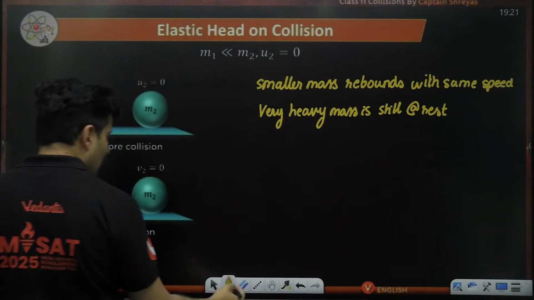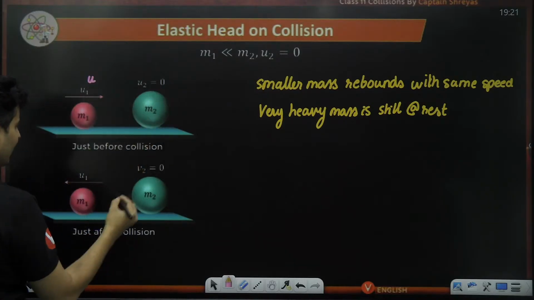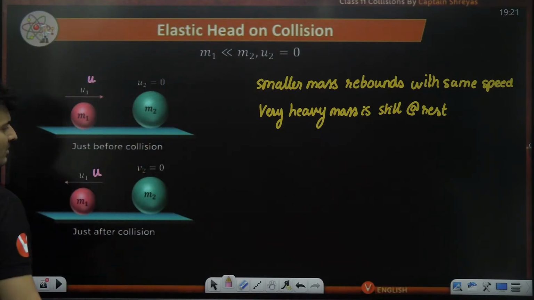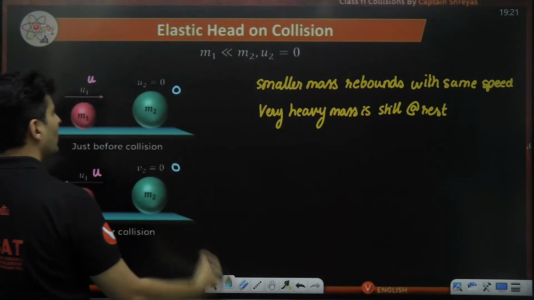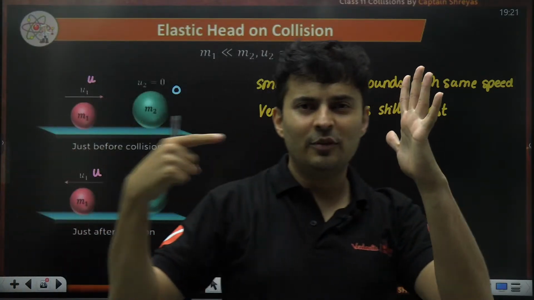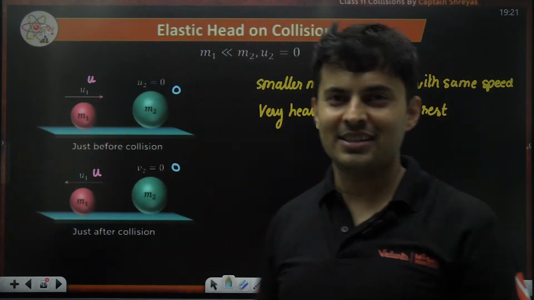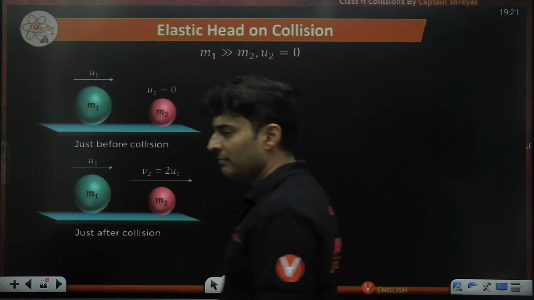Kind of makes sense. So if this guy was going with some speed u, this guy will still be at rest. This will still reflect with that same speed u. If this guy's speed was 0, this guy's speed will be 0 here also. Okay, it will go and hit like this and come back. Speed of approach will be speed of separation. Very easy to understand. The last one is the tricky one.